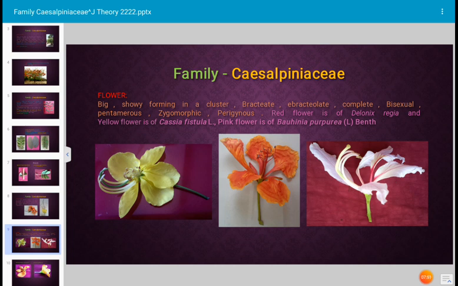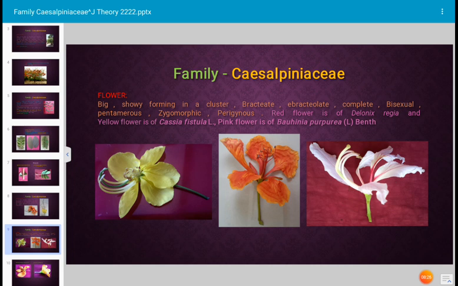And flowers are bisexual. Bi means two. Bisexual flowers means the flower is having androecium as well as gynoecium. Such flowers are bisexual, or they are also described as hermaphrodite flowers. The flowers of Caesalpiniaceae are pentamerous. Penta means five. Five petals are present in the flower. And flowers are zygomorphic. Zygomorphic flowers means asymmetrical flowers. The flowers which are asymmetrical are zygomorphic flowers.